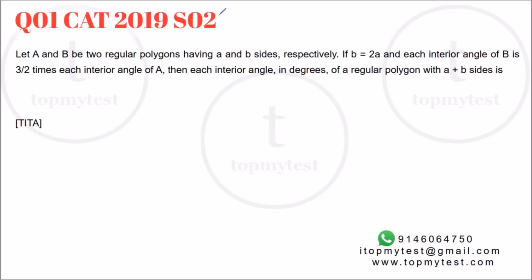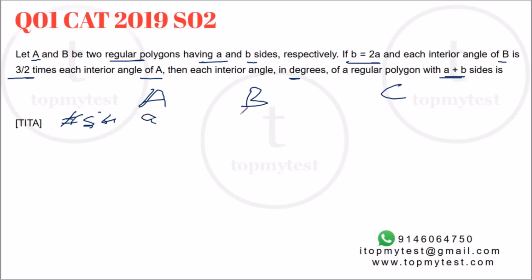The first one is from CAT 2019 slot 2. It says, let A and B be two regular polygons having A sides and B sides respectively. B is equal to 2A and each interior angle of B is 3 by 2 times each interior angle of A. Then the interior angle in degrees of a regular polygon with A plus B sides is how much? It's a theta question. So you have A, B, and there is a third polygon, let's call it C. So number of sides for the first one is A, second one is B, which is twice of A, and C will have A plus B sides. So 3A sides.